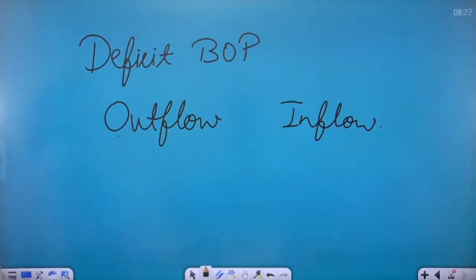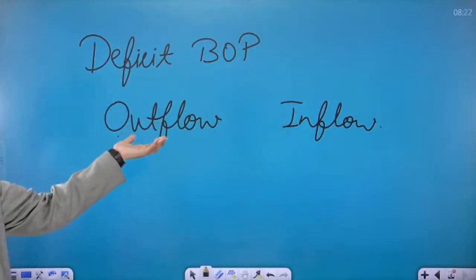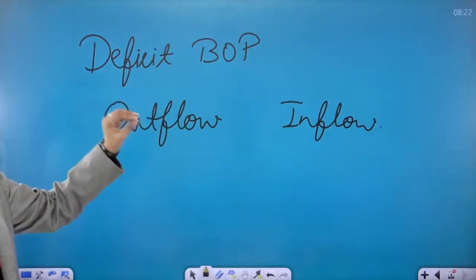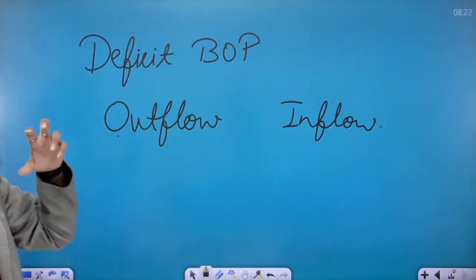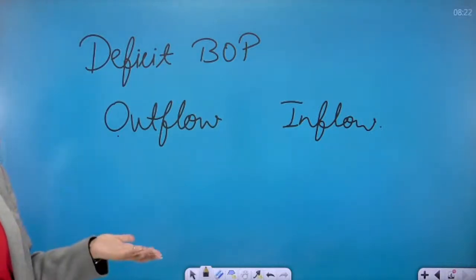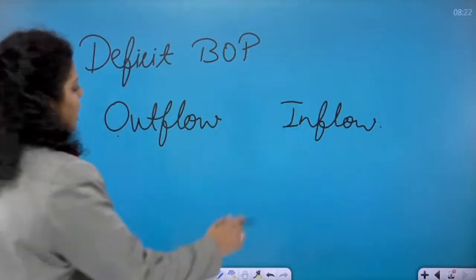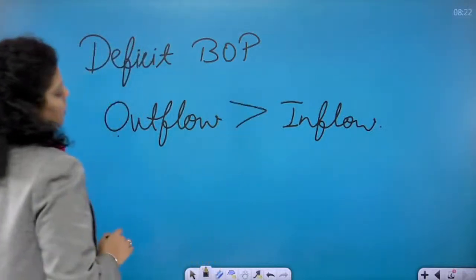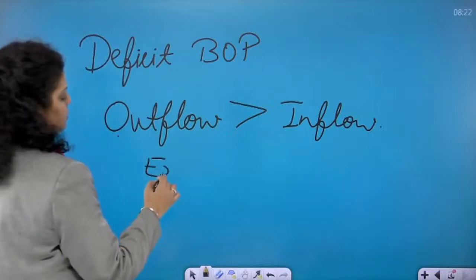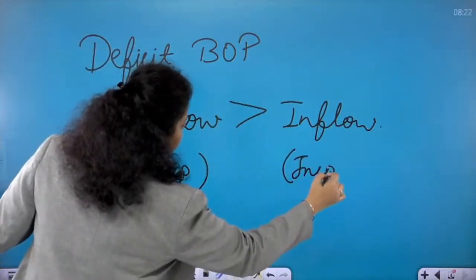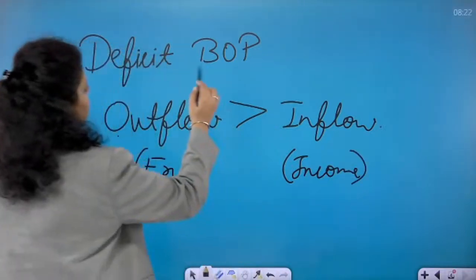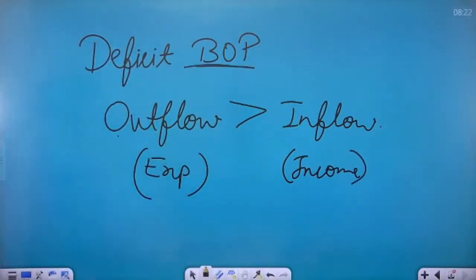So deficit balance of payment was there at the time of economic reform. Why have we introduced economic reform? Because there was deficit balance of payment. Now, what is deficit balance of payment? It means the money we earned from foreign countries was less, and what we paid to the foreign countries was high. It means outflow was more than the inflow. The expenditure was more than the income. And this is the reason why we are saying that balance of payment was deficit.